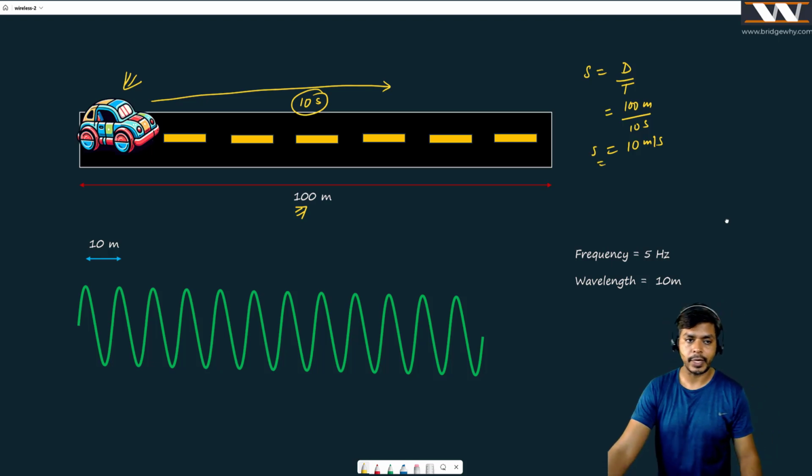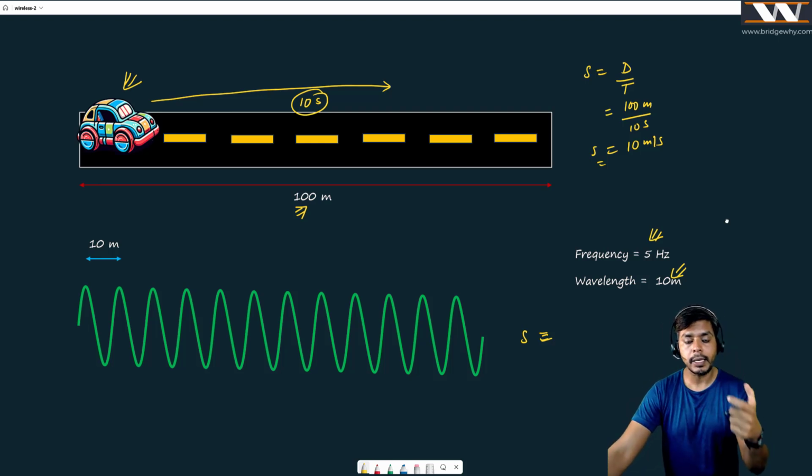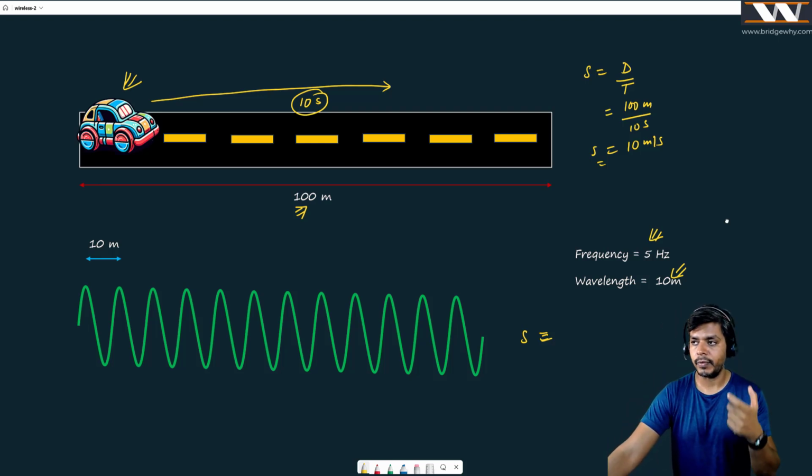Now consider a wave. Its frequency is 5 hertz. Its wavelength is 10 meters. What could be its speed? We all know the meaning of frequency: if it is 5 hertz, the 10-meter wavelength wave is passing 5 times in 1 second.